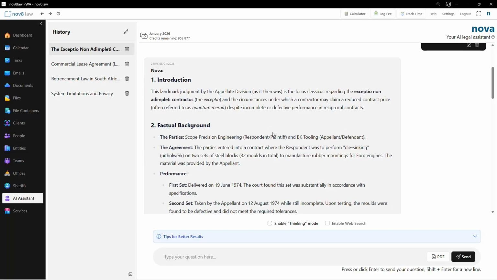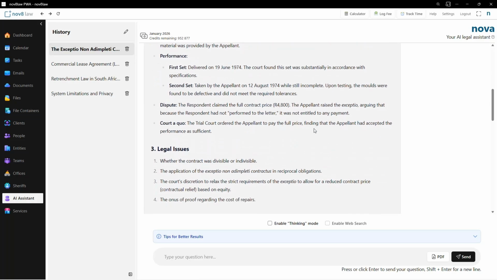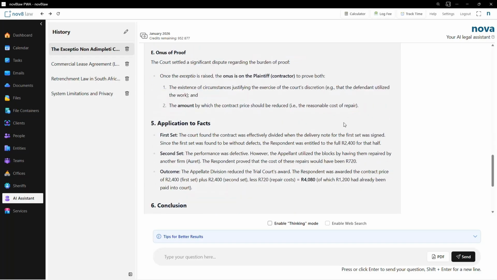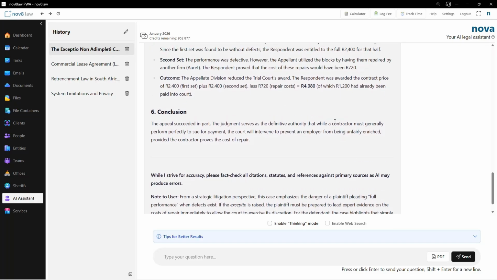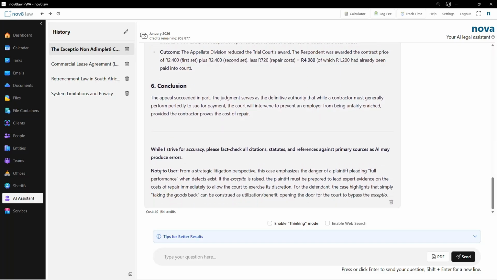So here's your summary of a 72-page judgment that is in Afrikaans, and it also refers to it as a landmark judgment, and it's summarized in, let's say, about 4 to 6 pages. It also gives you a note of things you can consider in that judgment.